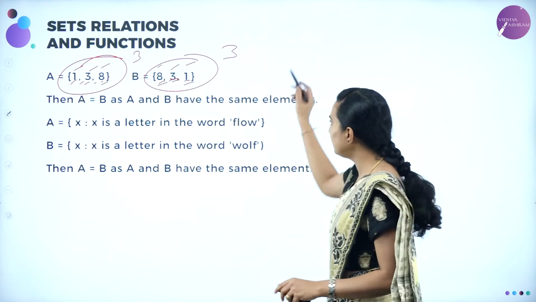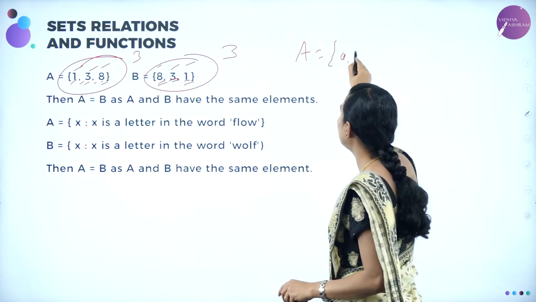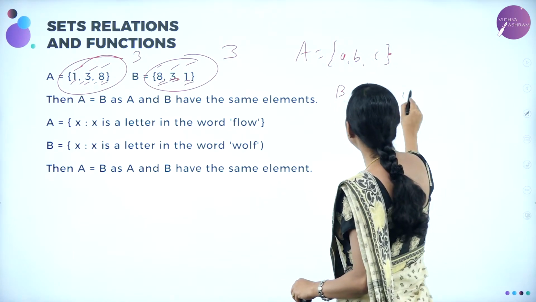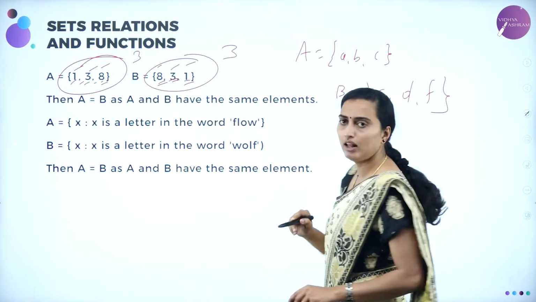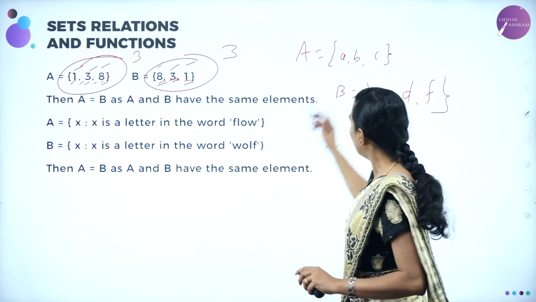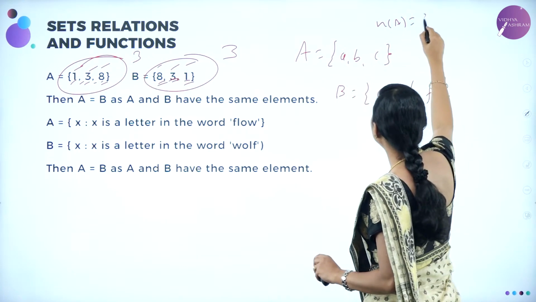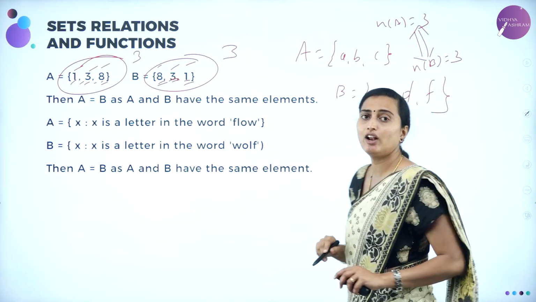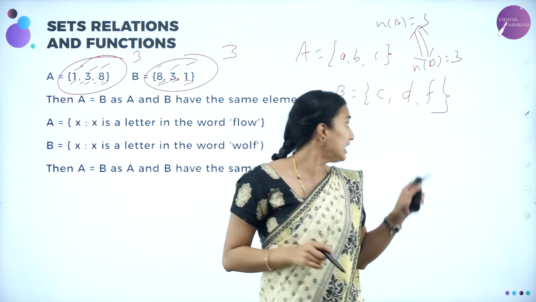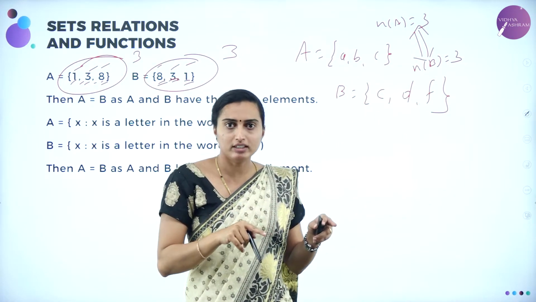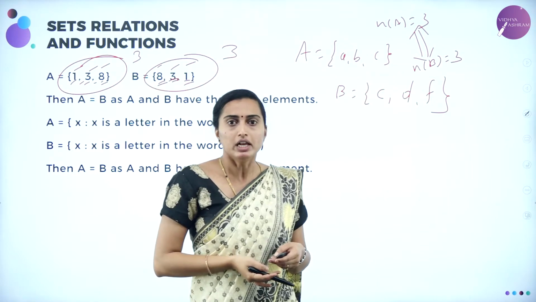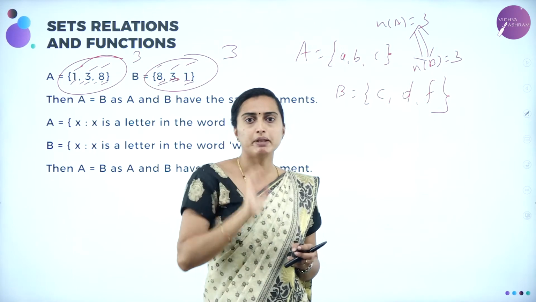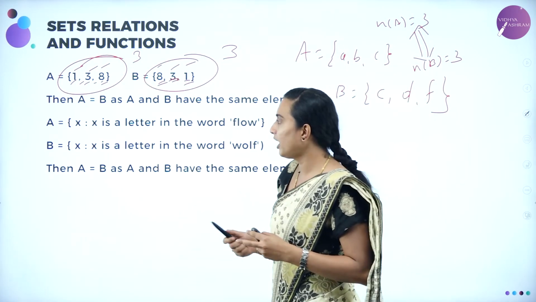Okay. For example, what does non-equal mean? Set A is equal to {A, B, C} and set B is equal to {C, D, F}. Is this equal? No. Not equal. Why? Because obviously n(A) is 3, n(B) is also 3, you are having the same count. Okay. But what is A? {A, B, C}. And B is {C, D, F}. They are not equal, isn't it? So therefore it is an unequal set. Understood? Equal means the same elements should be present, in any order. Same number of elements and same elements, exactly the same.